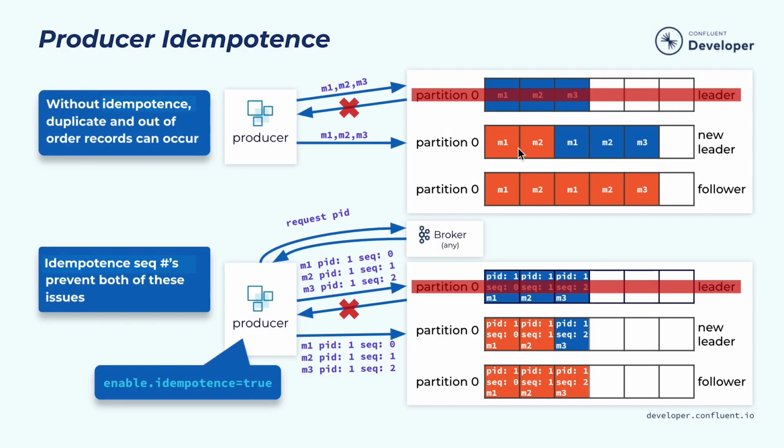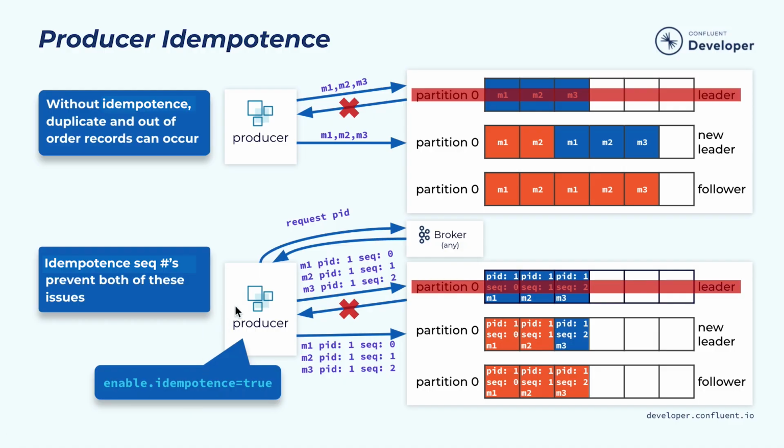This is actually pretty easy to enable. You just need to set this configuration in the producer, enable idempotence to true. Once you have set this mode, the producer will try to avoid those duplicates and reordering even when there are failures. So let's see how it works.